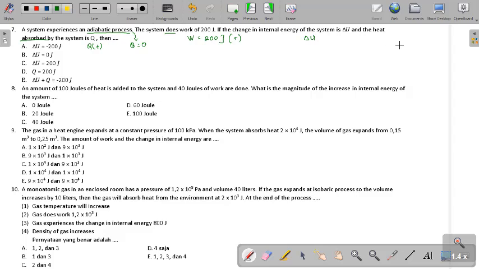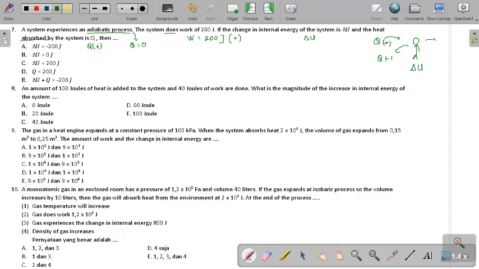Then don't forget, okay, I will show you again. Okay, let's say this is the system, will be delta U, and if you eat, let's say Q as food, if you eat, the food will be positive, and if you throw up, for example, or you release the food, the heat will be negative.